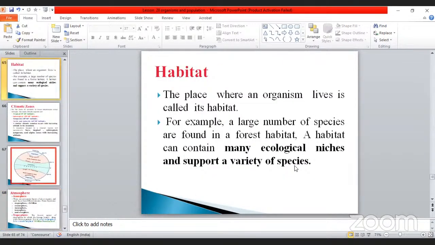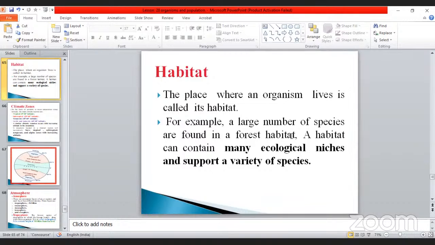Habitat: many ecological niches support a variety of species. Okay, this is another one. The place where an organism lives is called a habitat. I think we didn't see it, isn't it? For example, a large number of species are found in the forest habitat. Take any one forest: the lower soil contains so many microorganisms.